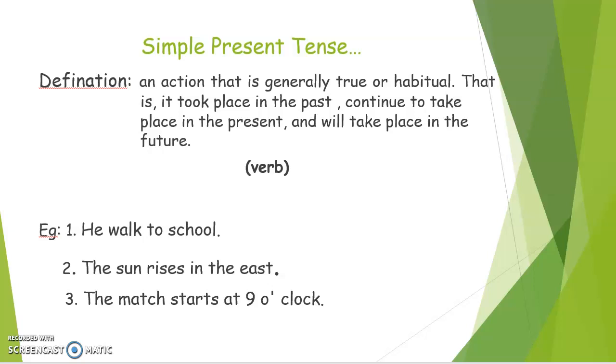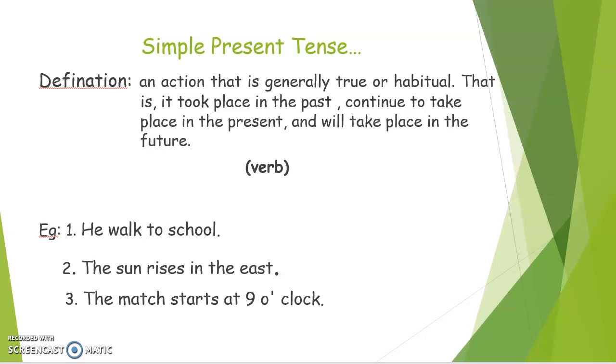Any action that goes on a daily basis is known as simple present tense. It means that a thing happened in the past, continues to happen in the present, and will continue to happen in the future. For making such types of sentences, we just need the verb and nothing else.